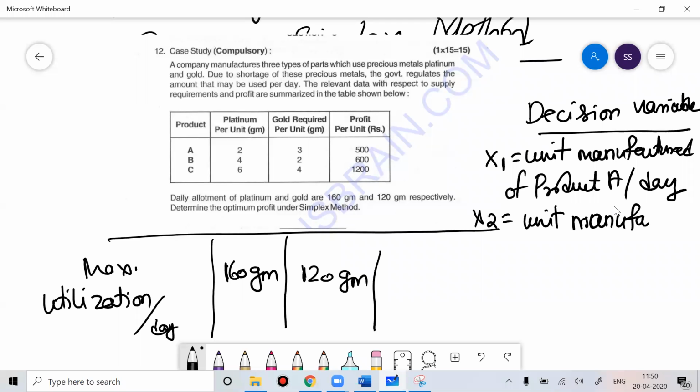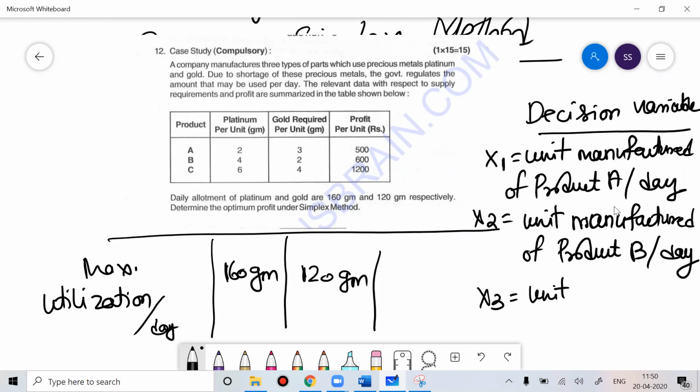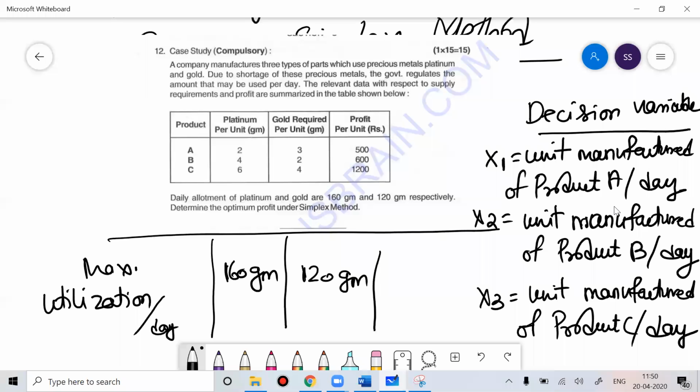X2 is the unit manufactured of product B per day, and X3 is the unit manufactured of product C per day. So you have to write this.